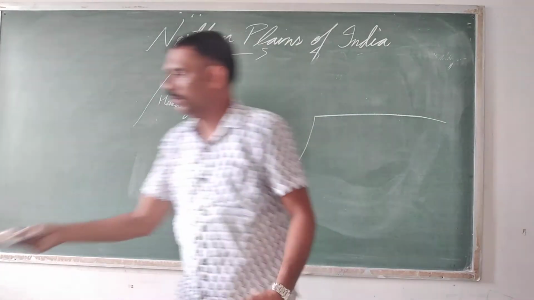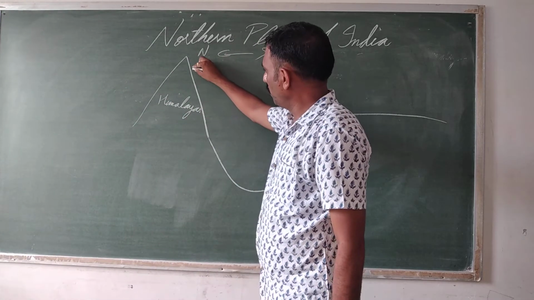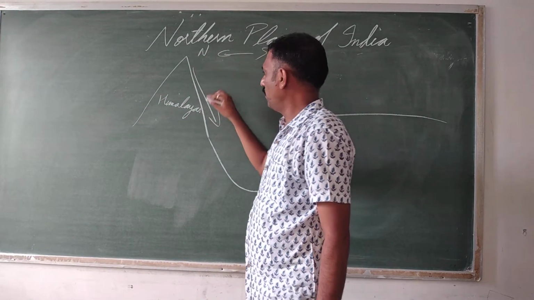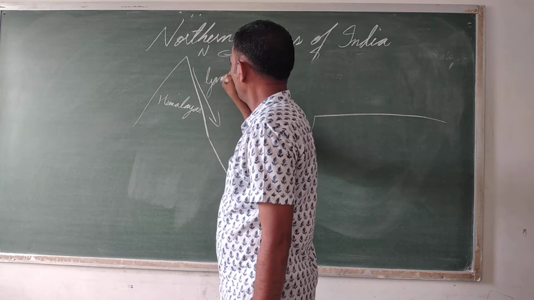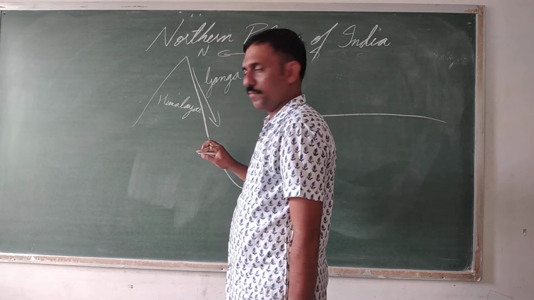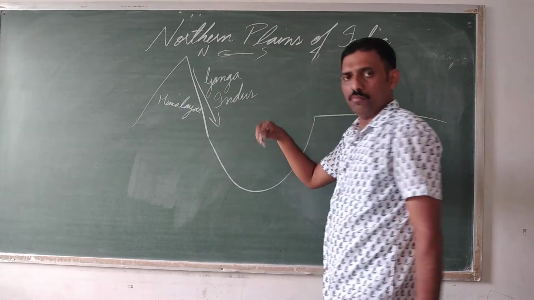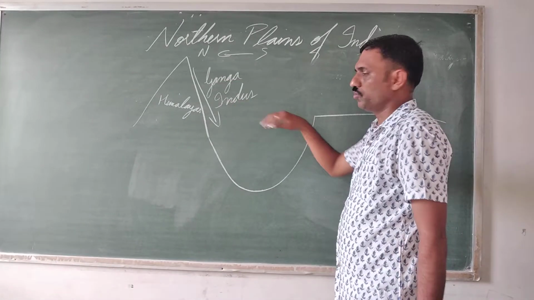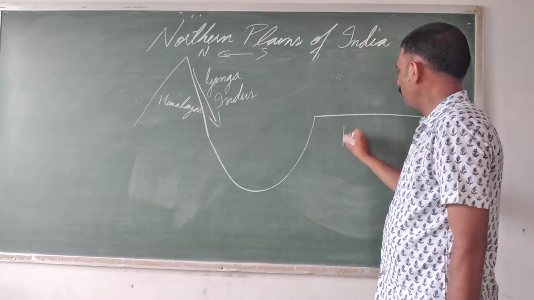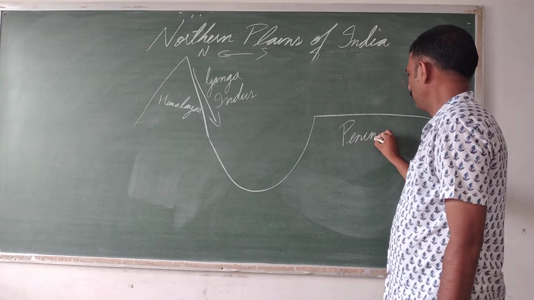rivers coming from the Himalayas. There were many rivers coming from this side, like Ganga, Yamuna, Indus, and river Brahmaputra. These were the rivers coming from the Himalayas, and this portion is the peninsular plateau.